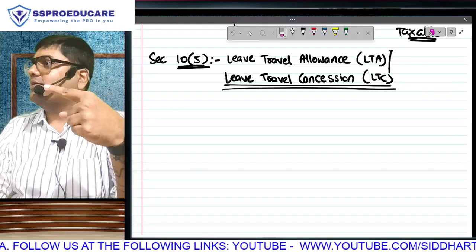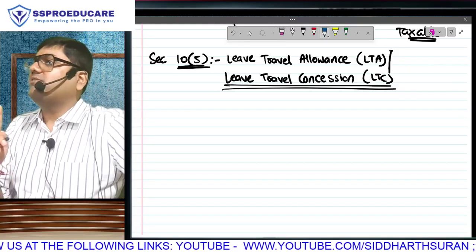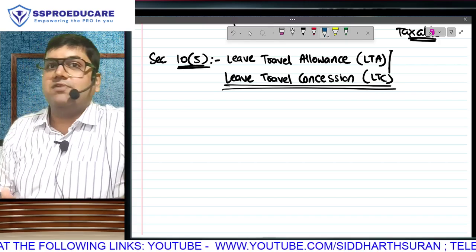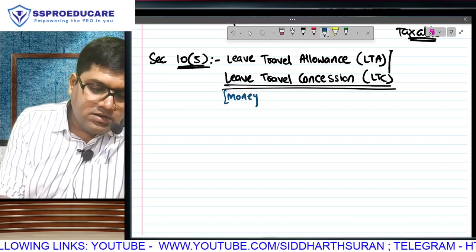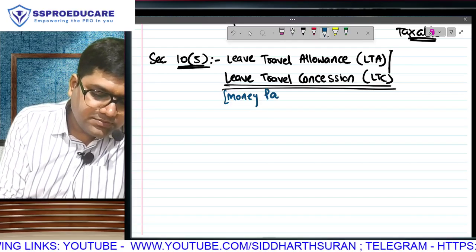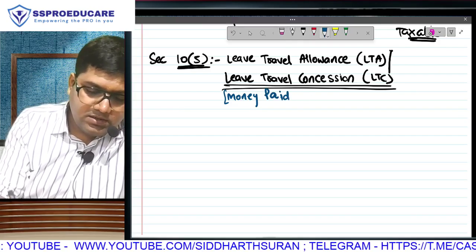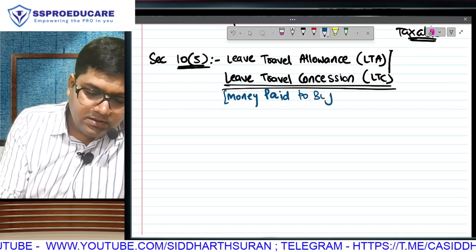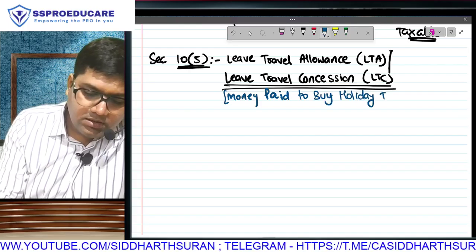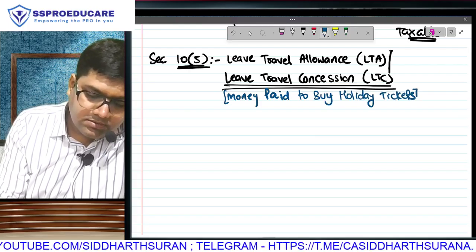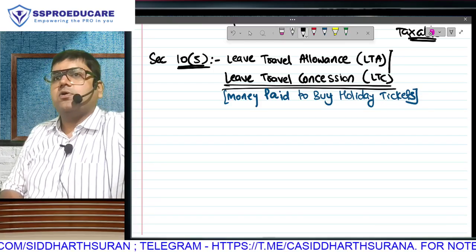So boss is giving you salary plus LTA. Is that over and above salary? Monetary in nature. For what purpose? Every allowance I cover with you, under the name of the allowance, we will write the meaning of the allowance. Money paid. Money paid for what purpose? Your boss is paying you money to buy holiday tickets. Boss is paying you money to buy tickets for a holiday.